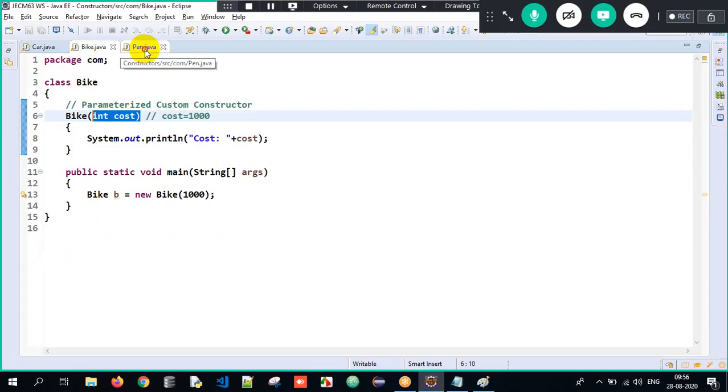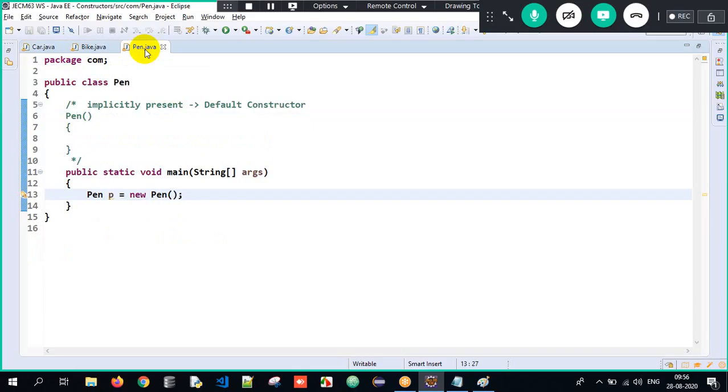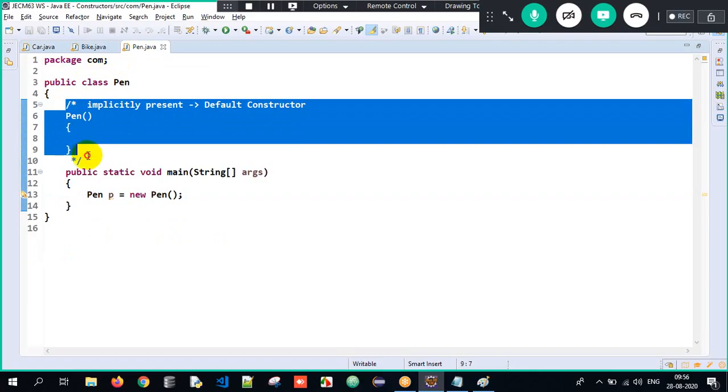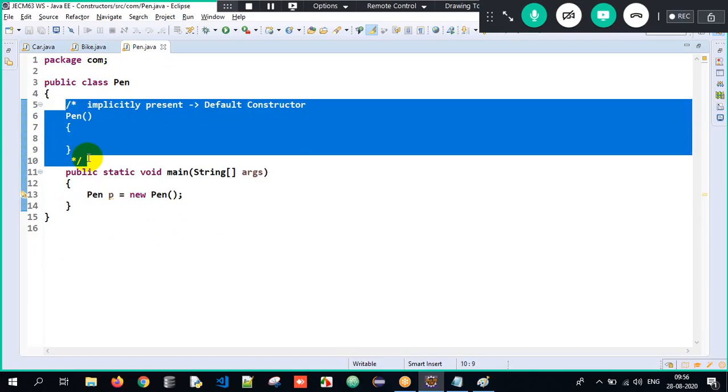Got it? Now here I have a class called pen. Here do we have any explicit constructor? No, this is implicitly, virtually present. The compiler would have generated it. Therefore, we call it the default constructor. So this is all about the entire process.